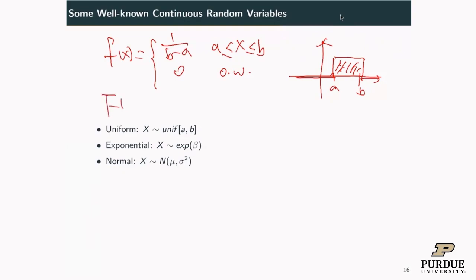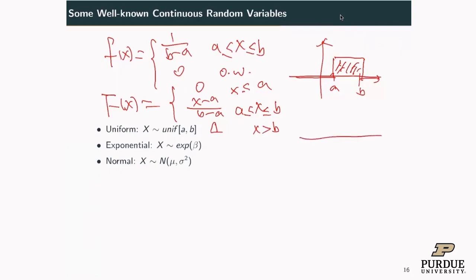Now the CDF, F of x, is 0 for x less than a, then x minus a over b minus a for x between a and b, and 1 for x greater than b. So the CDF will look like 0, linear, 1. This is a, this is b. Less than a it is 0, then linear, then 1. So that's a CDF.